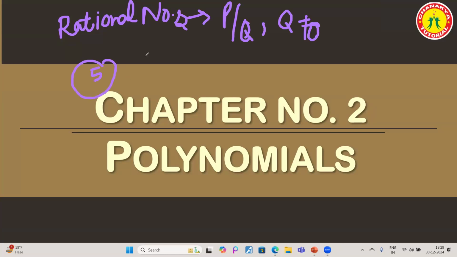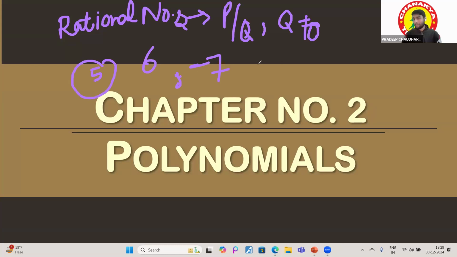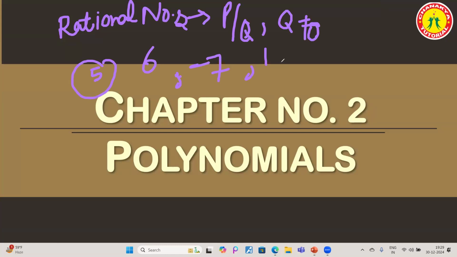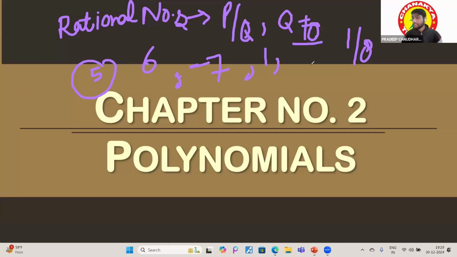Yes, sir. Is 6 a rational number? Yes, sir. Is 7 a rational number? Yes, sir. 1 by 8? Yes, sir. Good. All these are rational numbers. Okay. But there is one thing: Q is not equal to 0.